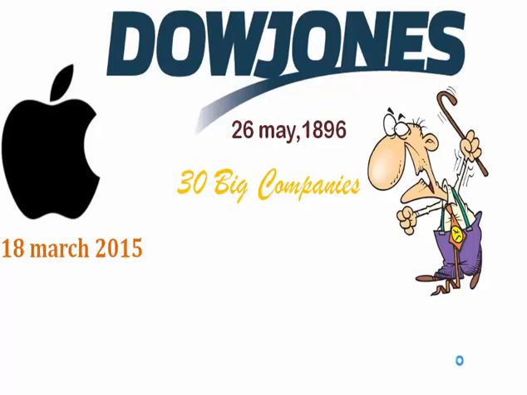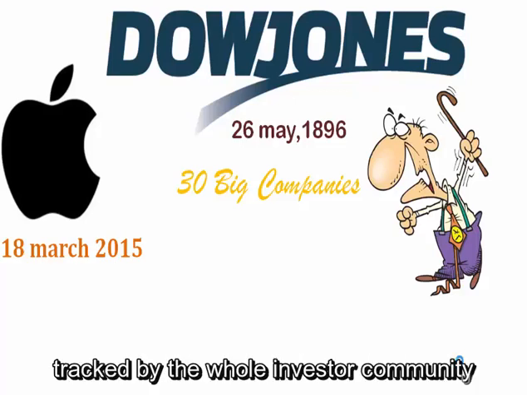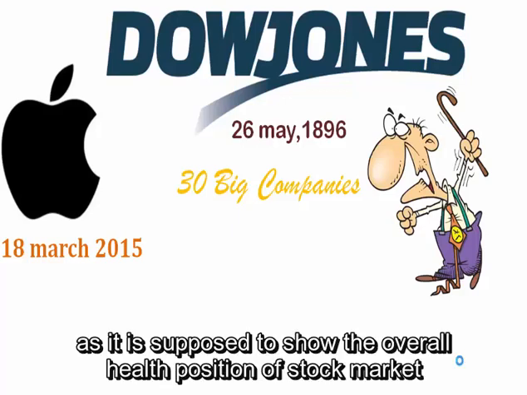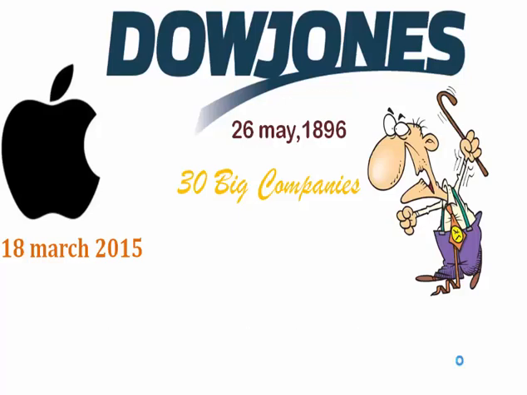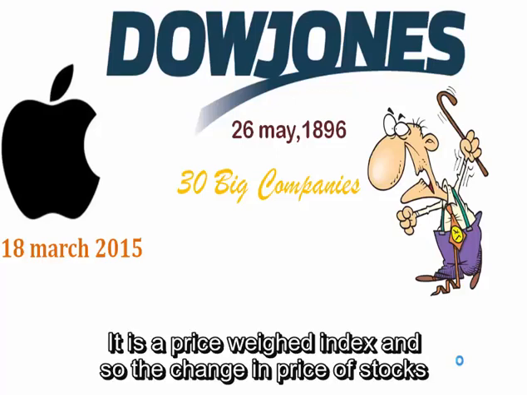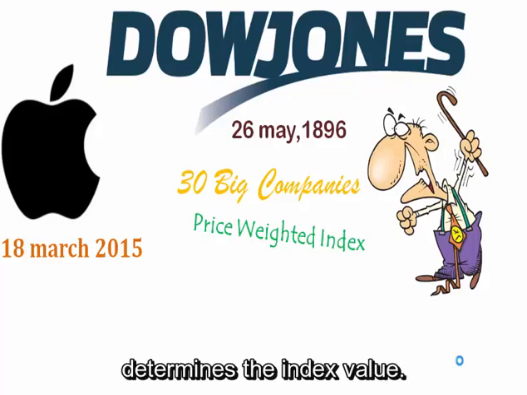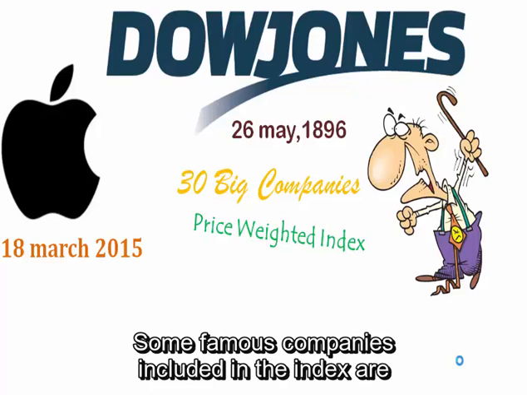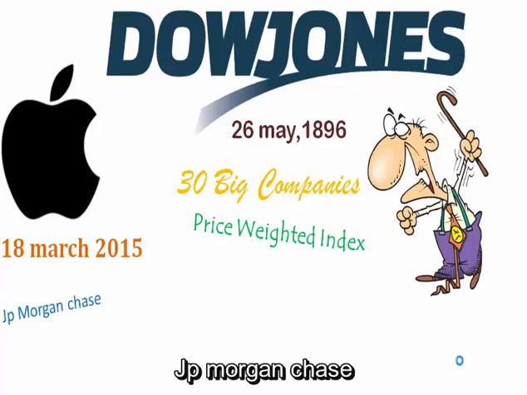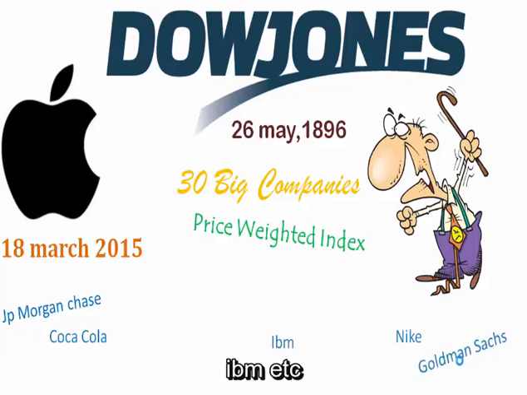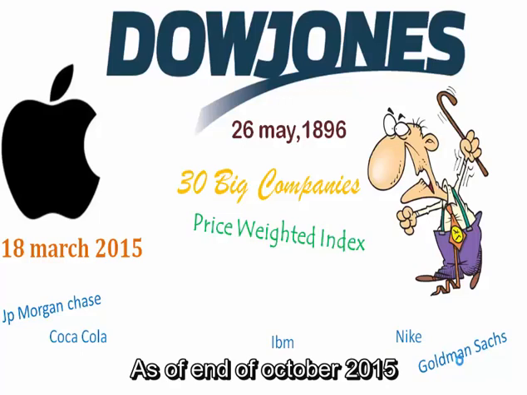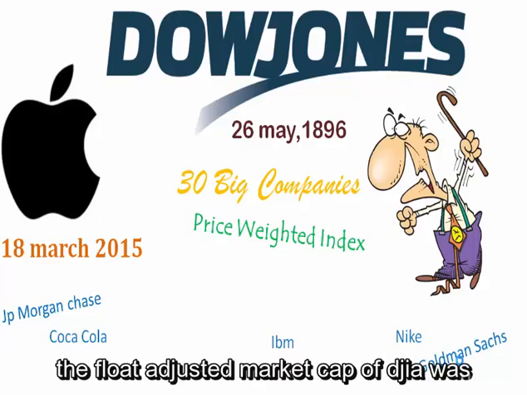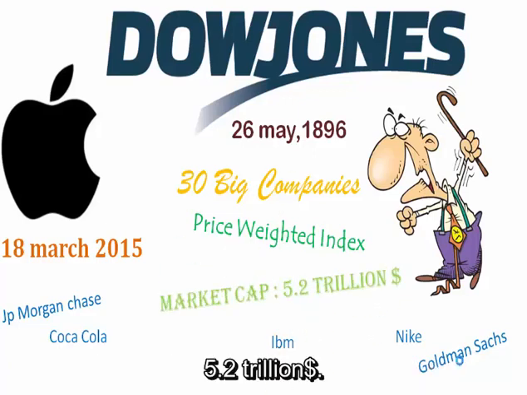The index is keenly watched and tracked by the whole investor community, as it is supposed to show the overall health position of the stock market and also the economy. It is a price-weighted index, and so the change in price of stocks determines the index value. Some famous companies included in the index are JPMorgan Chase, Nike, Coca-Cola, Goldman Sachs, IBM, etc. And as of end of October 2015, the float adjusted market cap of DJIA was $5.2 trillion.